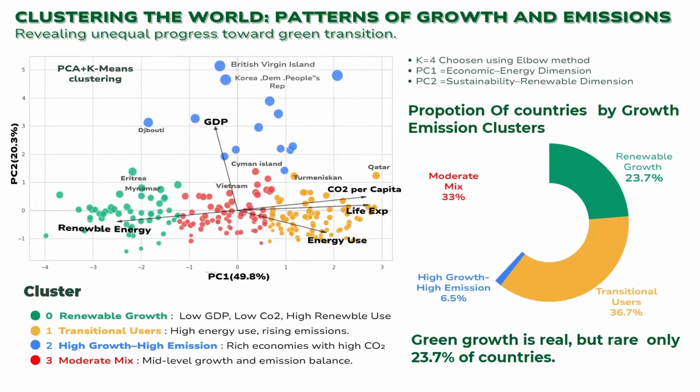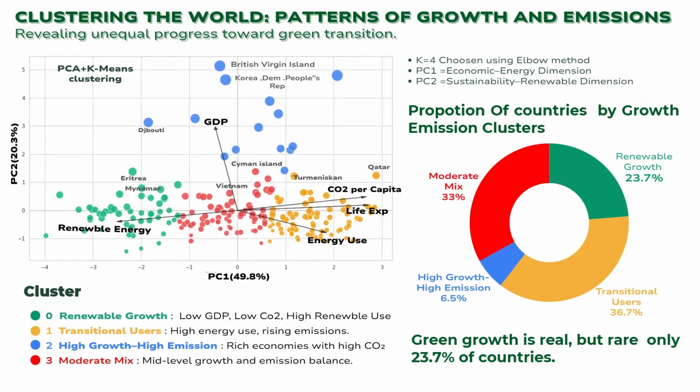From the clustering, using principal component analysis and k-means, we found four clusters: renewable growth, transitional users, high carbon high emission, and moderate mix.